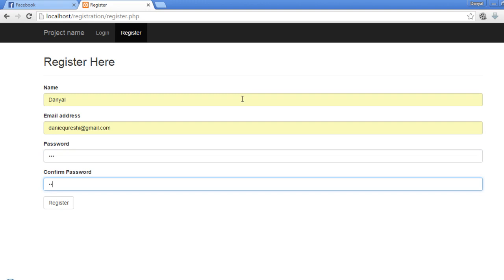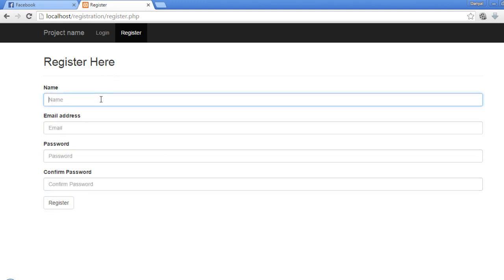Let's enter some values in the registration form to see how it works. Click the register button. You can see that when I click the register button, all the form values are gone. So we want to retrieve those form values and restore them in these form fields if the error occurs.